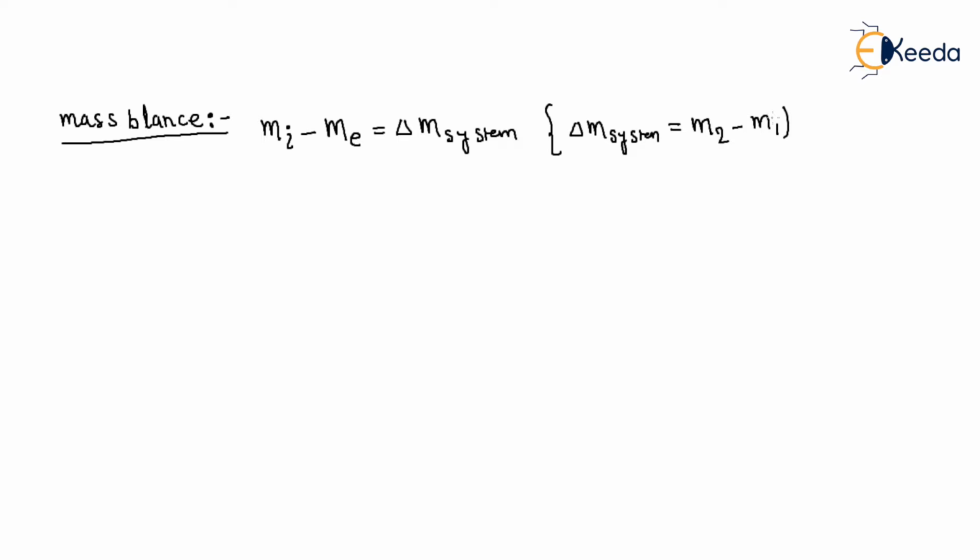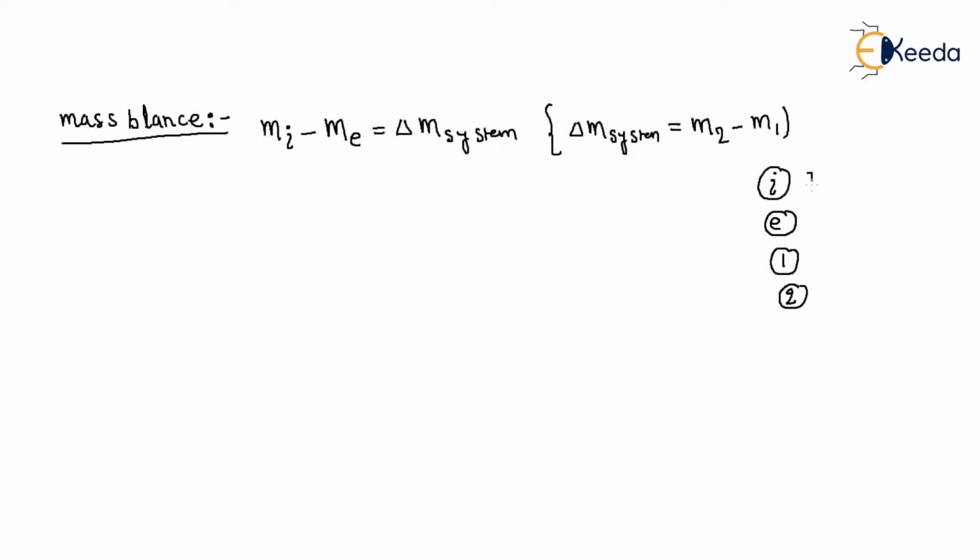There are subscripts here: i for into the cross section, e for exit from the cross section, 1 for the initial property of the system, and 2 for the final property of the system.